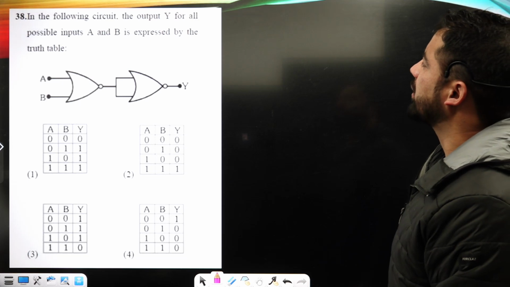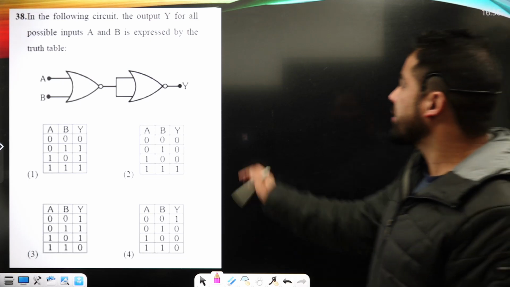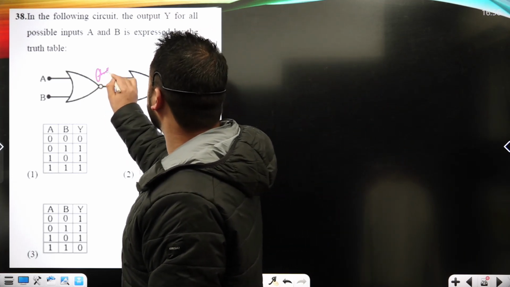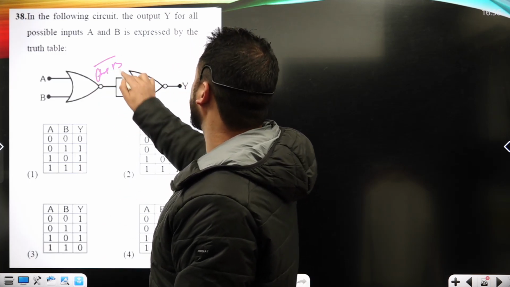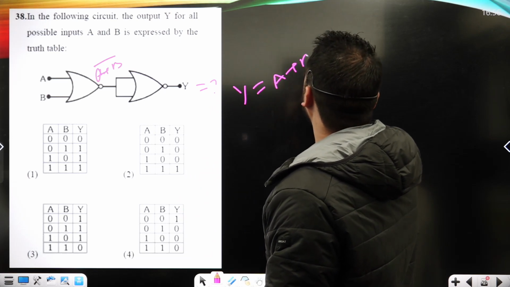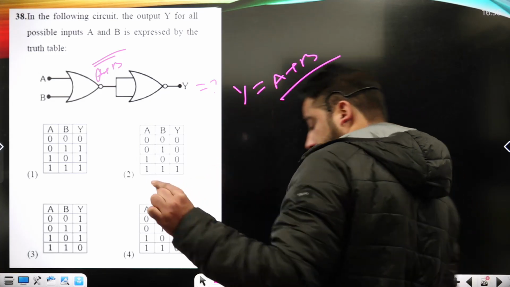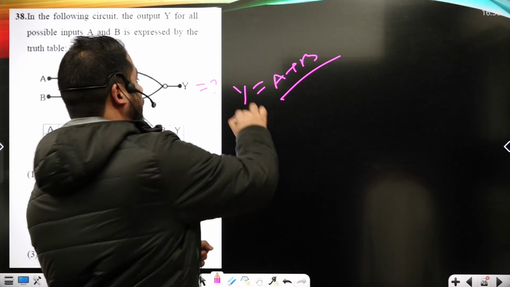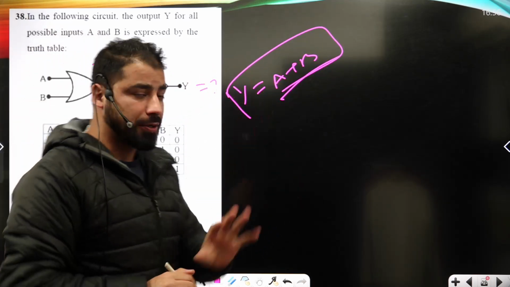Also, for which of the outputs for all possible inputs is expressed by the truth table, okay? Now let's compute the output here. So here it is a NOR gate, so it is A plus B whole complement, okay? Here it's again a NOR gate, so Y must be A plus B, okay? If one of the inputs is maximum, the output will always be maximum, because here I got Y as the sum of two inputs, right?